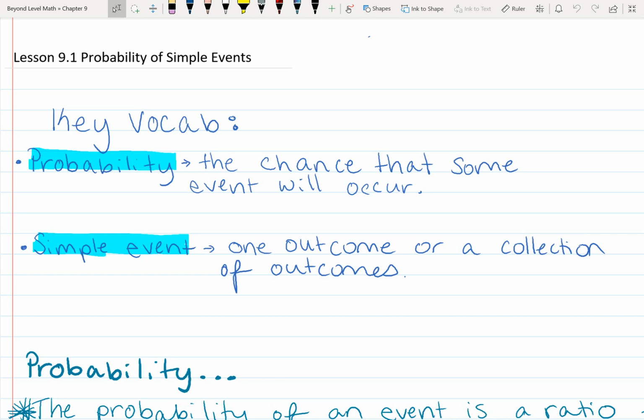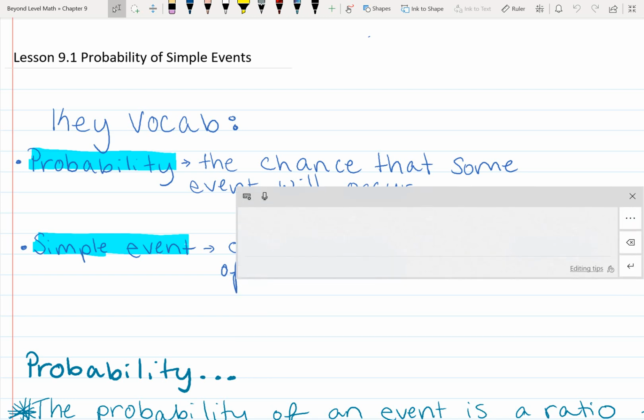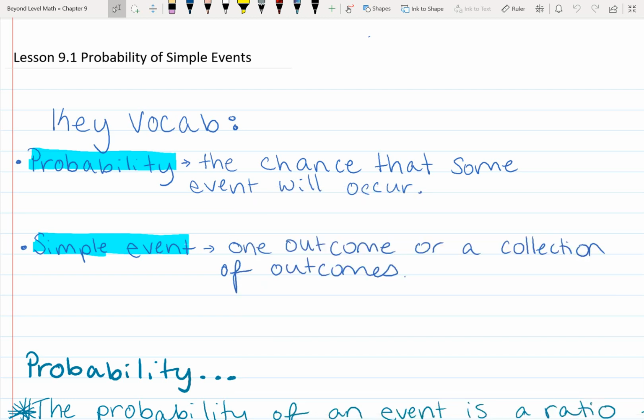All right, so we've got key vocab words. We've got probability and we've got simple event. Probability, the chance that an event will occur. So probability of flipping heads or tails. Well, the probability of getting heads is 50%. Probability of getting tails is 50%. When we think probability, we often think percentages. We will be doing decimal, percent, and fraction today. Simple event, one outcome or a collection of outcomes. So flipping heads or tails, that's a simple event.